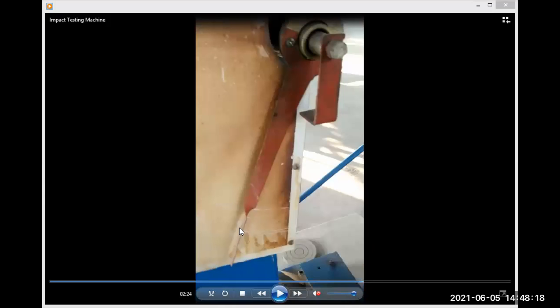Yes, I am showing that I have pressed it to the minimum position, that is 162 for Izod. This is the Charpy machine, this side. It is 180, around 200, 210, 220 or so. And it will be around 260, somewhere here, because it will swing 130 degrees at one side and a total of 260 degrees on both sides.